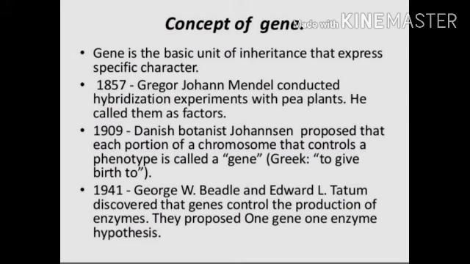In 1909, the Danish botanist Johannsen proposed that each portion of the chromosome that controls a phenotype is known as a gene. And in 1941, George W. Beadle and Edward L. Tatum discovered that genes control the production of enzymes, and they proposed the one gene, one enzyme hypothesis.